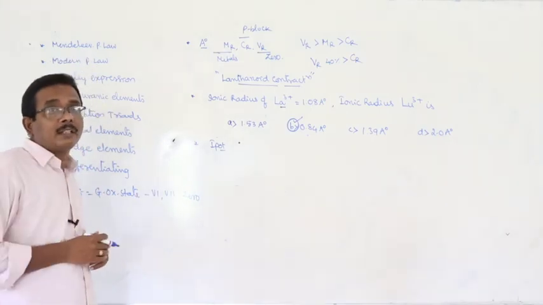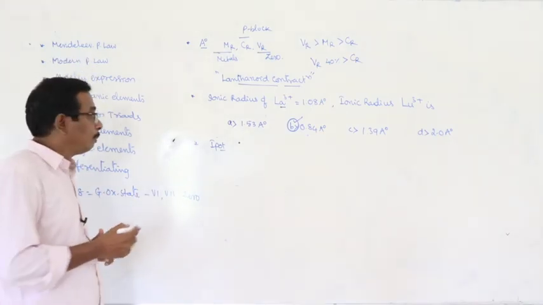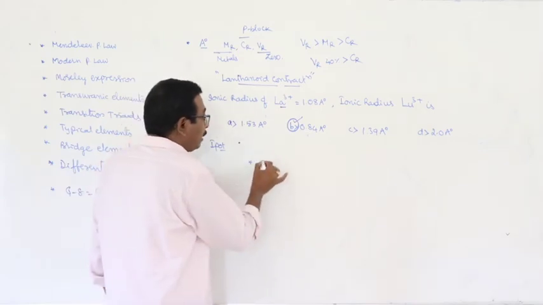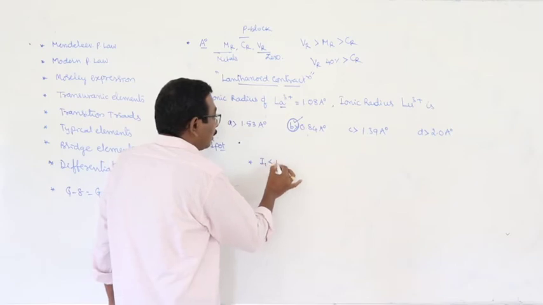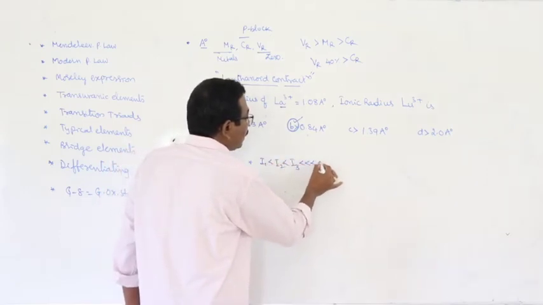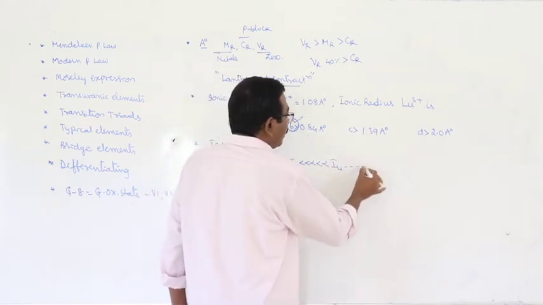I have given examples in the same class also. And here, for a given element, the order of ionization potentials is given as this one.